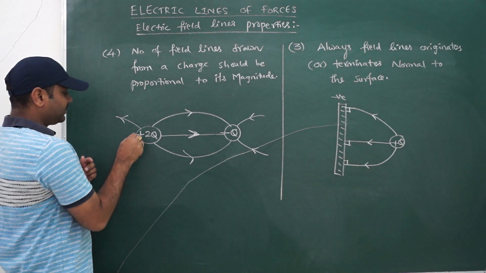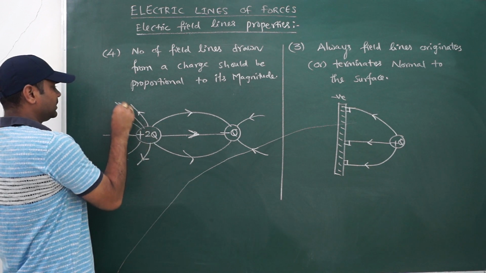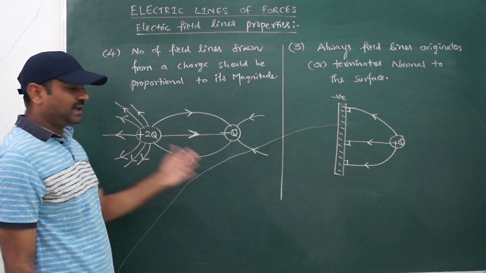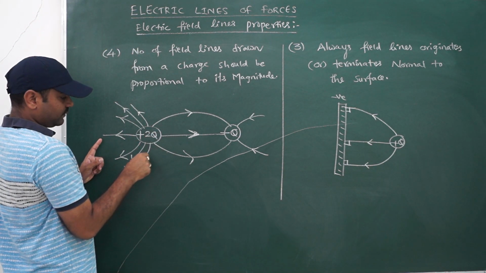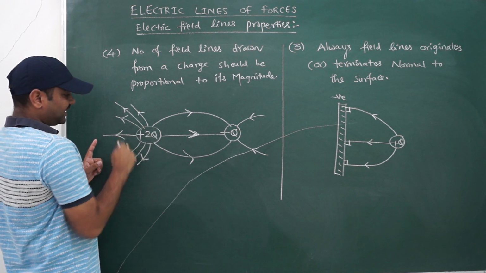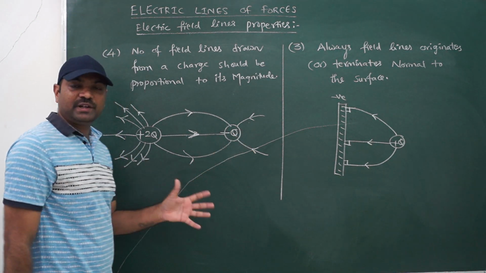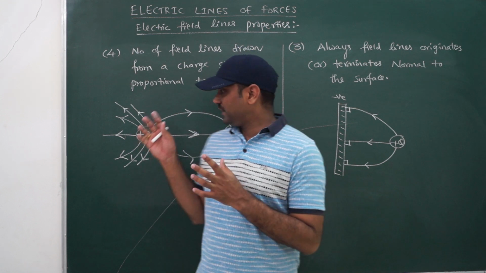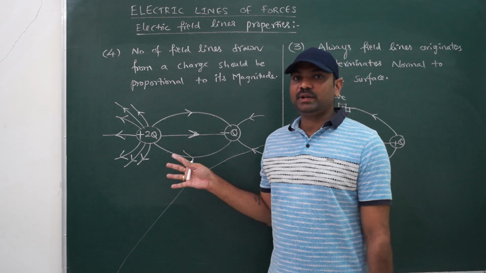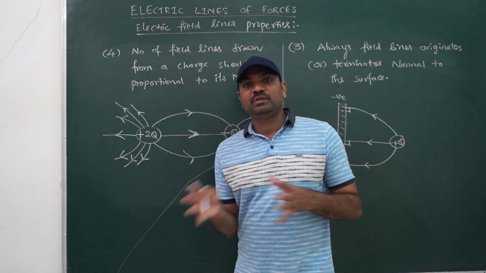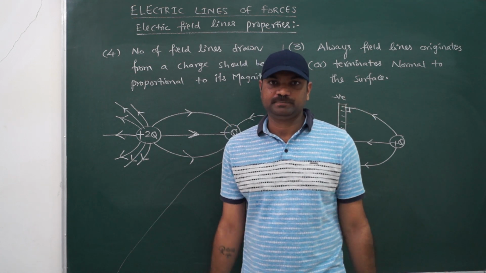That means we have to draw some more field lines at the 2q charge in such a way that the field line number ratio is similar. How? Now see, if you count 1, 2, 3, 4, 5, 6, 7, 8, 9, 10, total 10 field lines are originating from 2q and terminating field lines are 5. So the field line ratio is also 2:1. So the field line ratio and charge magnitude ratio have to be the same. In that way only you have to draw the field lines. That means if you know the number of field lines, you can get an idea related to the magnitude of the charge.